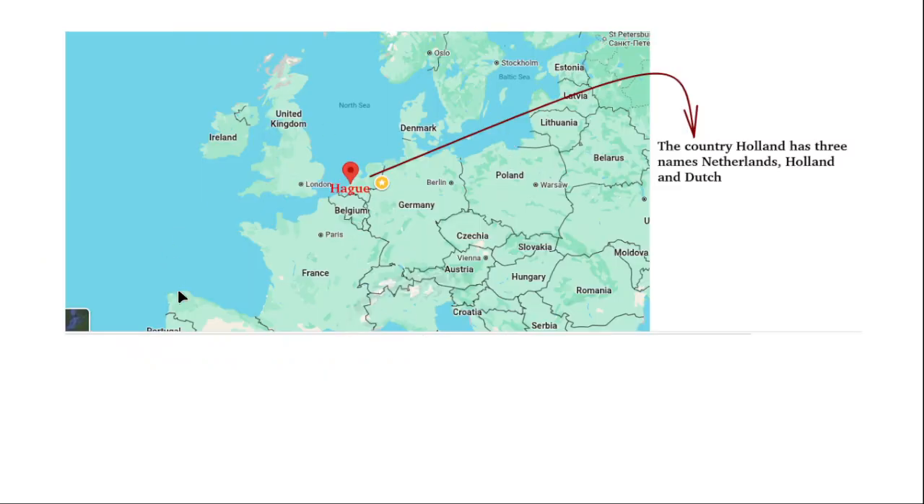And this is the map of Europe. In the map you will find a small country called Netherlands. Netherlands is also called Holland and also Dutch. It has three names: Holland, Netherlands, Dutch, just like India has three names: India, Bharat, Hindustan. And the city Hague is shown here. Beside Netherlands there are Germany, Belgium, and England is also very close.